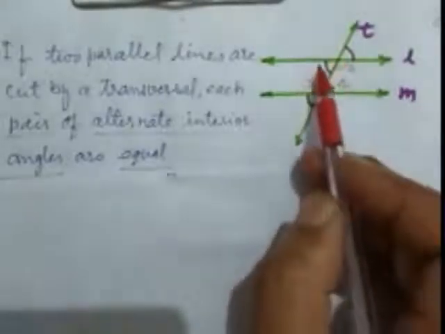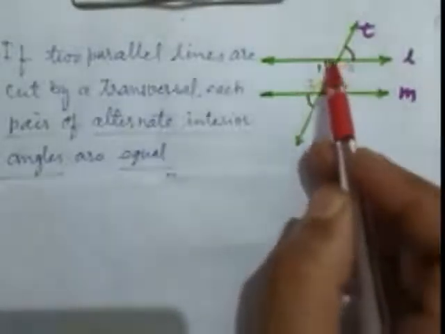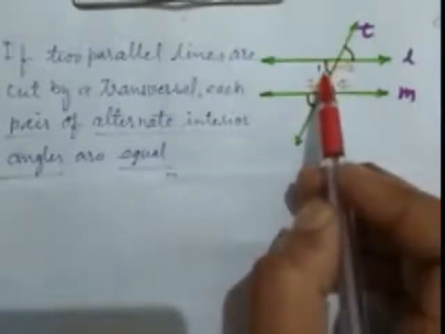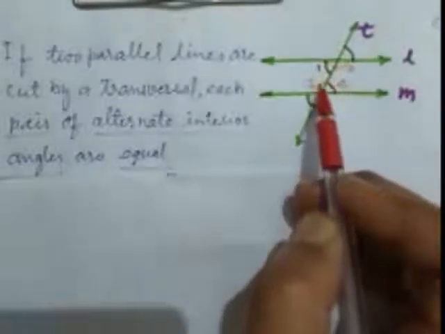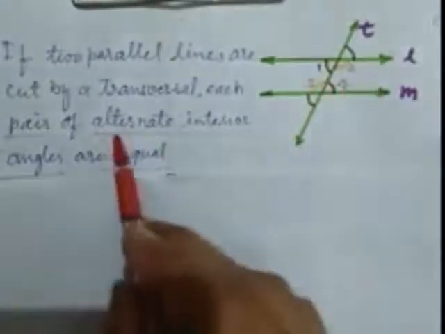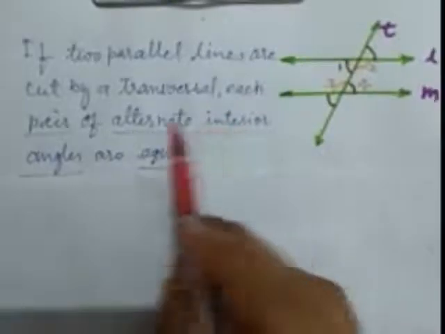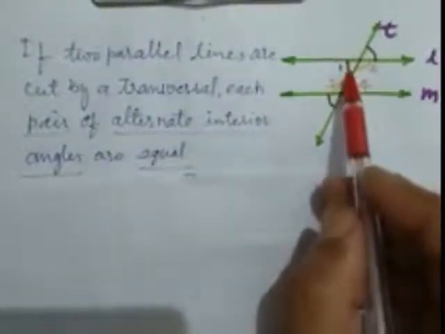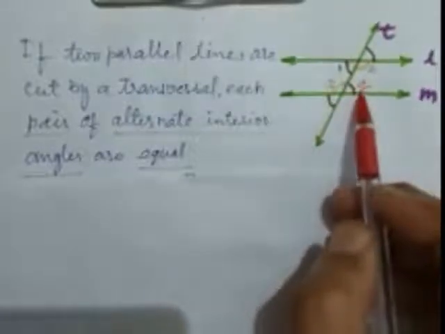That's why they are alternate angles and they are interior angles also. That's why they are alternate interior angles. As we discussed here, alternate interior angles are equal. So angle 1 equals angle 4.